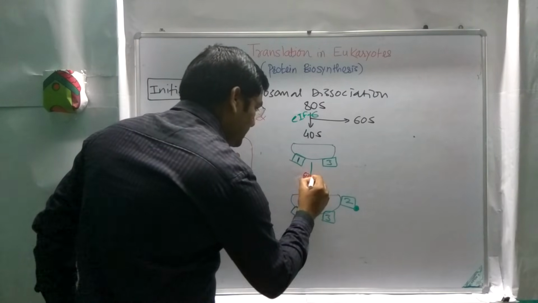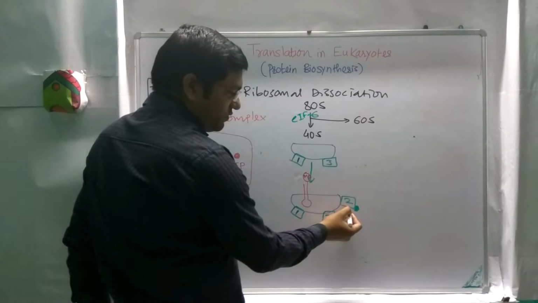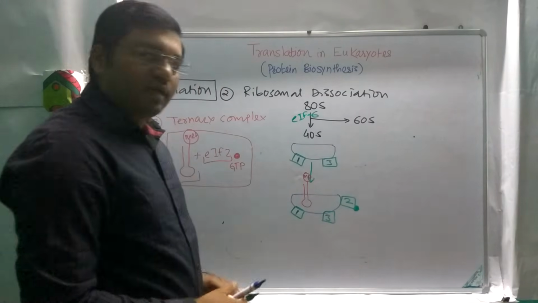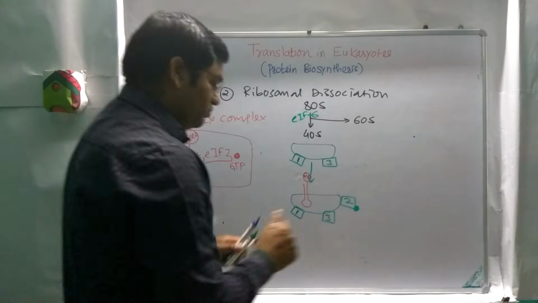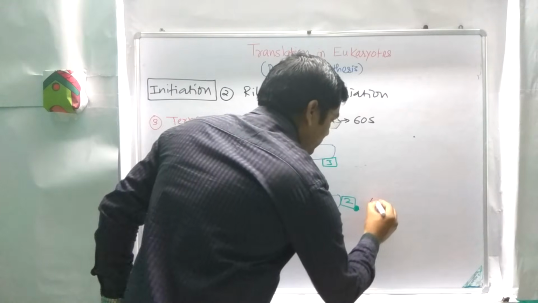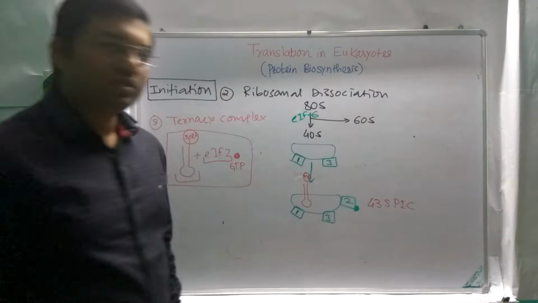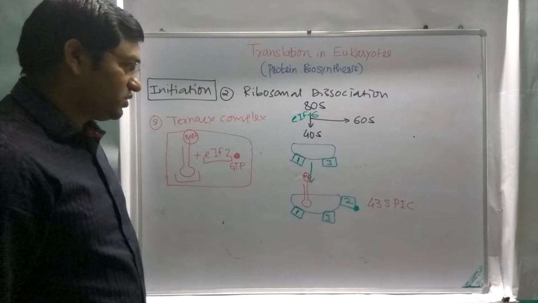This is methionine tRNA plus eukaryotic initiation factor 2 plus GTP. They get attached to this 40S ribosomal unit to form 43S pre-initiation complex. This is known as 43S pre-initiation complex.